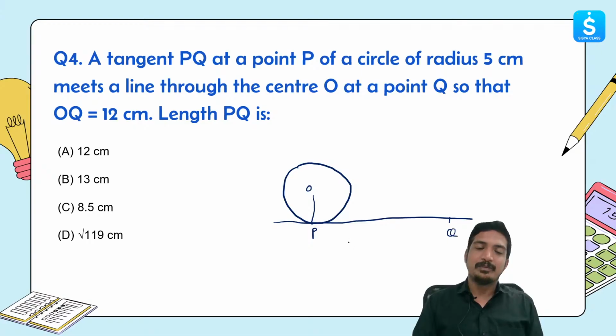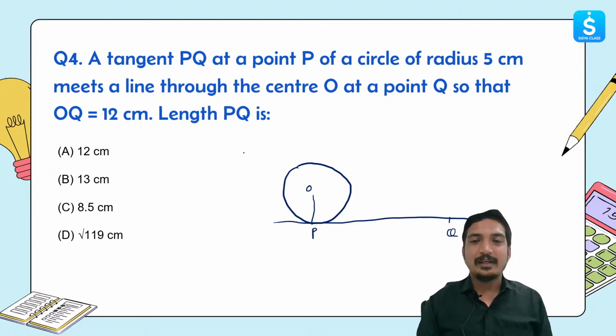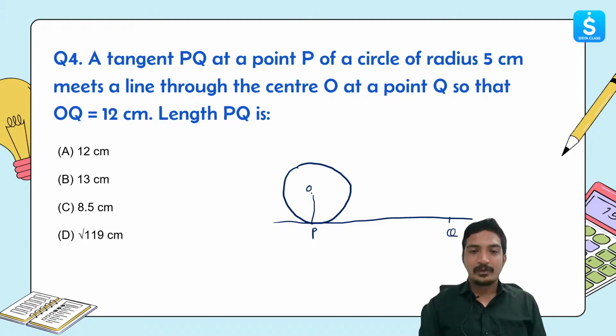There is one line which joins OQ. We know by the tangent property that the angle made by the radius and the tangent will always be 90 degree, and the value of radius is 5.